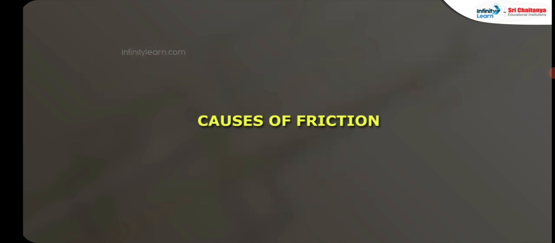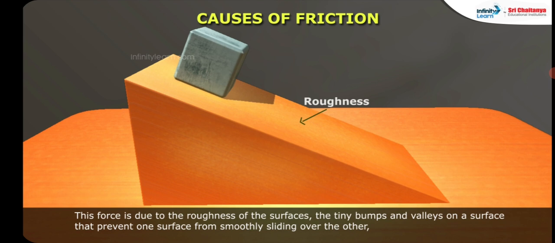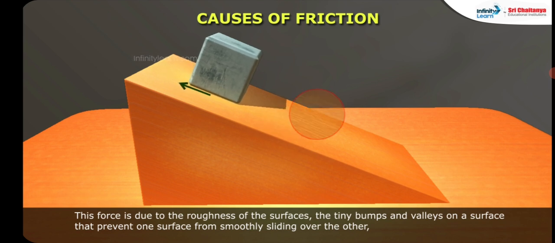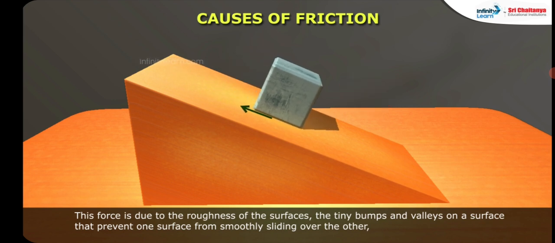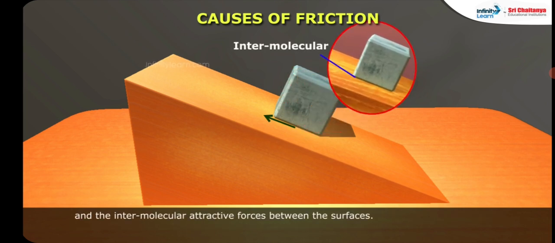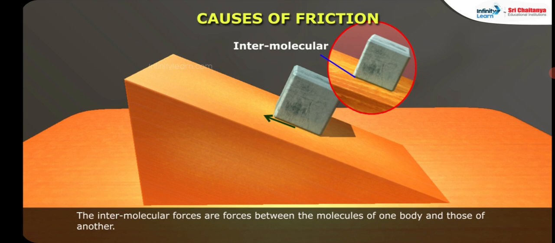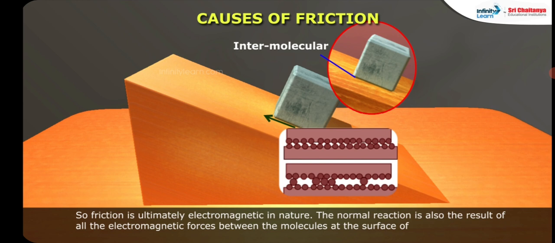Causes of friction. What causes friction? This force is due to roughness of the surfaces, the tiny bumps and valleys on a surface that prevent one surface from smoothly sliding over the other, and the intermolecular attractive forces between the surfaces. The intermolecular forces are forces between the molecules of one body and those of another. So, friction is ultimately electromagnetic in nature.